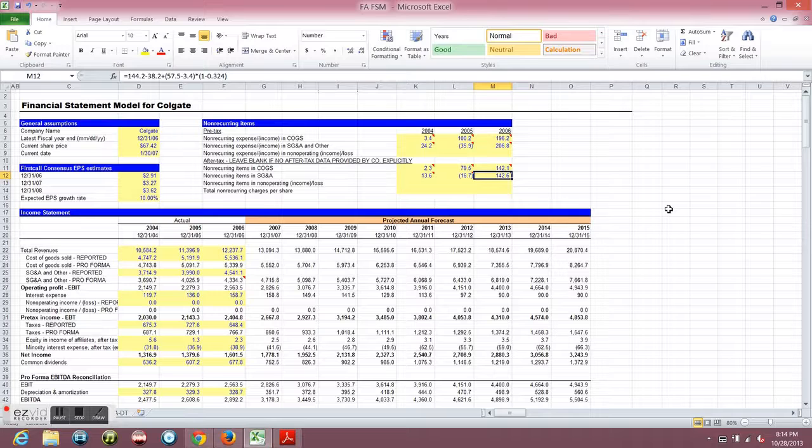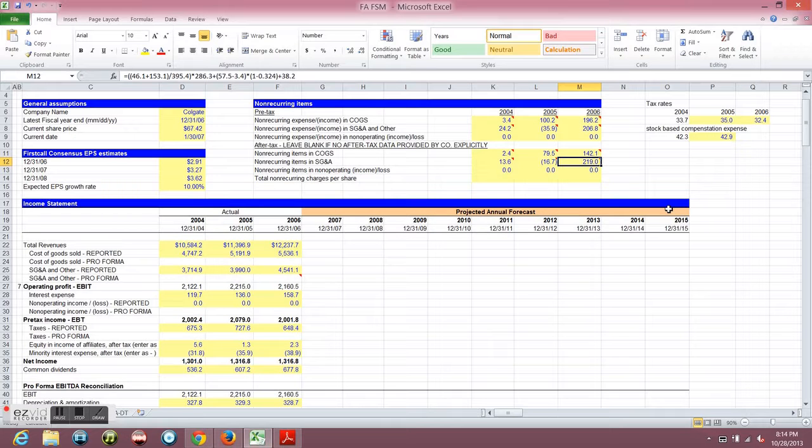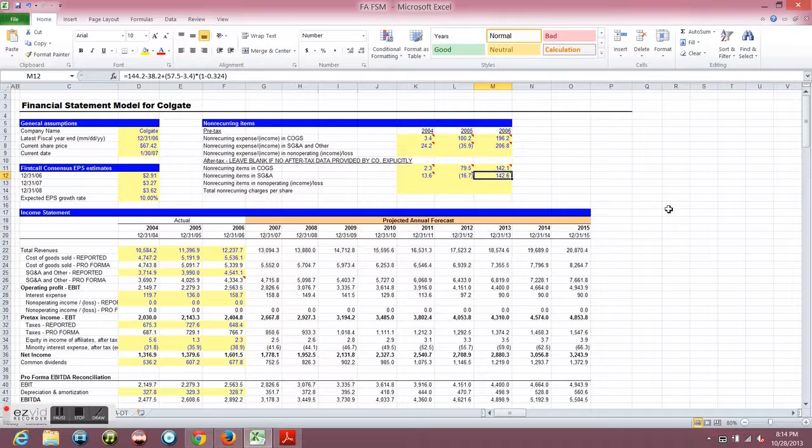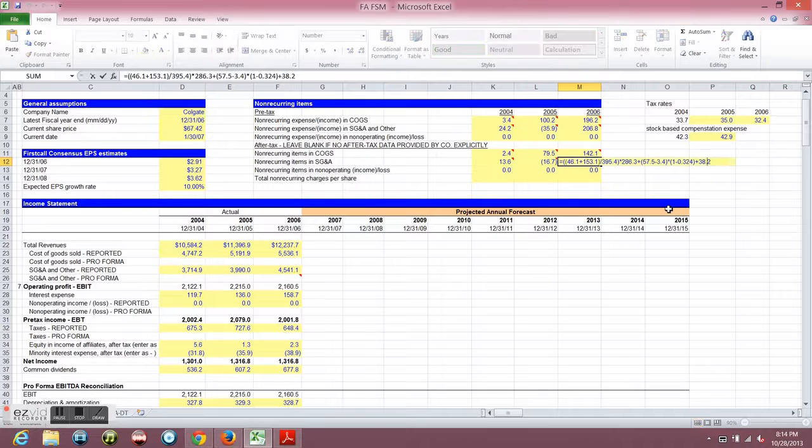1 minus 54, 7, plus 38. Oh, this is minus 38 because remember, this is supposed to be gains on sale after tax. I accidentally did addition when it's supposed to be subtraction. There, okay? So now we have all of our non-recurring items.